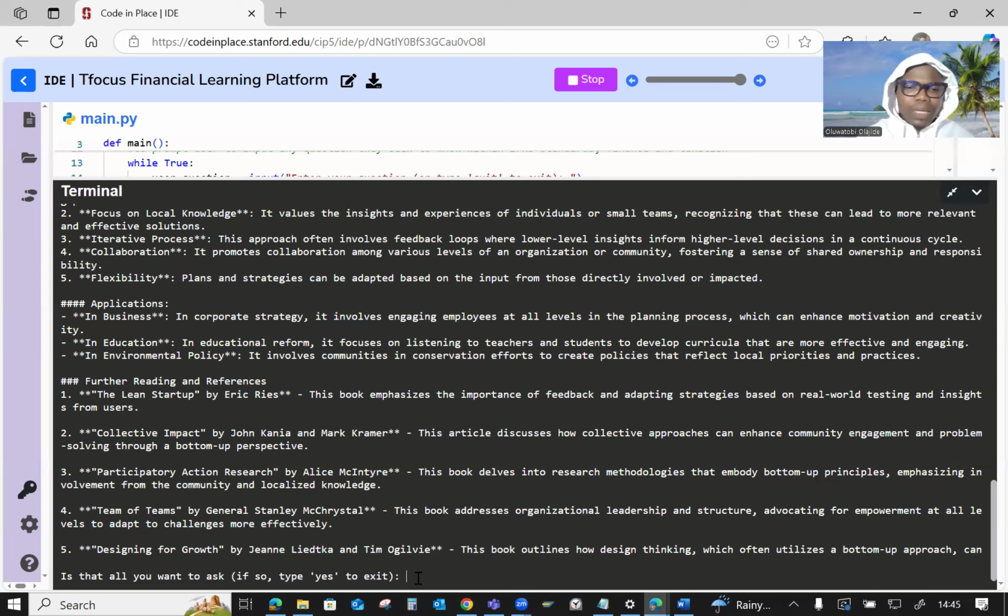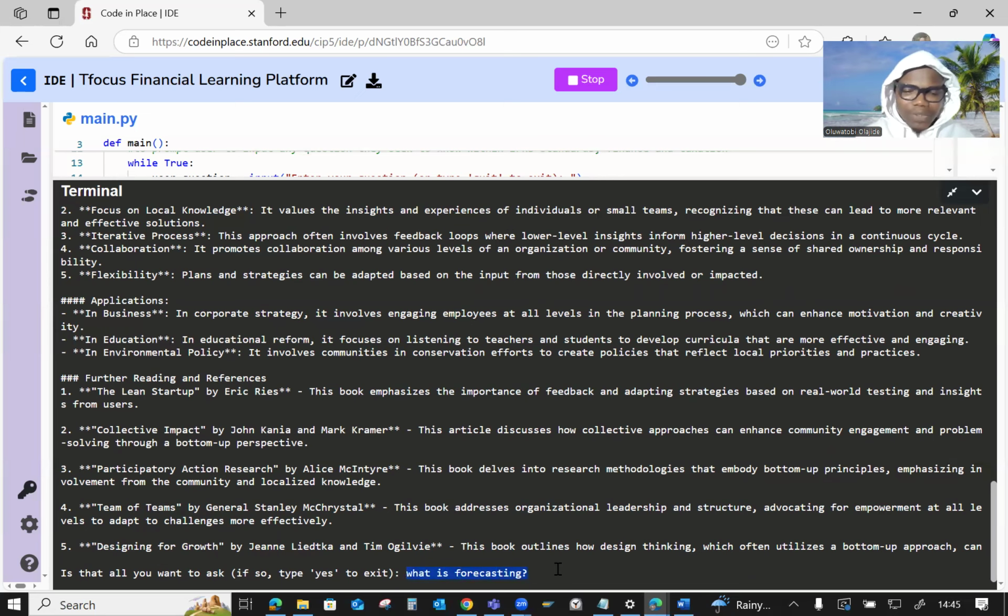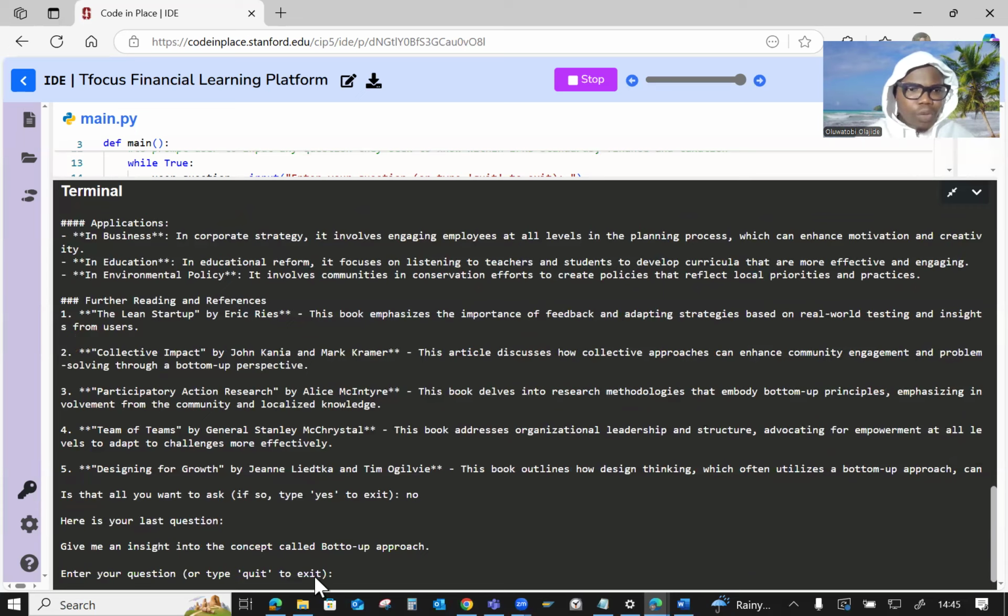For example, if I ask it again, what is forecasting, which is also a concept within budgeting, right? Okay, sorry, this is not the time to ask a question, guys. So no, I'm not going yet. So it brought my last question: give me an insight into the concept called bottom-up approach, right? So this is the last question. Now, am I ready to quit? No. I want to go a third time to ask further questions. So what I want to say is, what is forecasting, right?